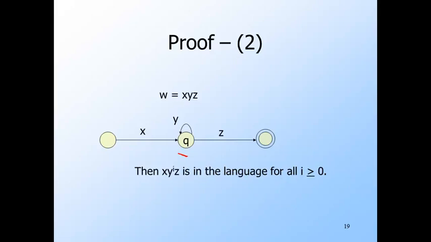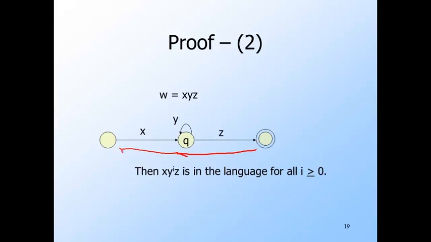We claim that X, followed by I repetitions of Y, followed by Z, is also accepted by the DFA for any integer I. To see why, X takes us to state Q, so we could, for example, go like this. Okay. And then we could skip Y altogether, just follow Z, and we get to a final state. That tells us that XZ is in the language.